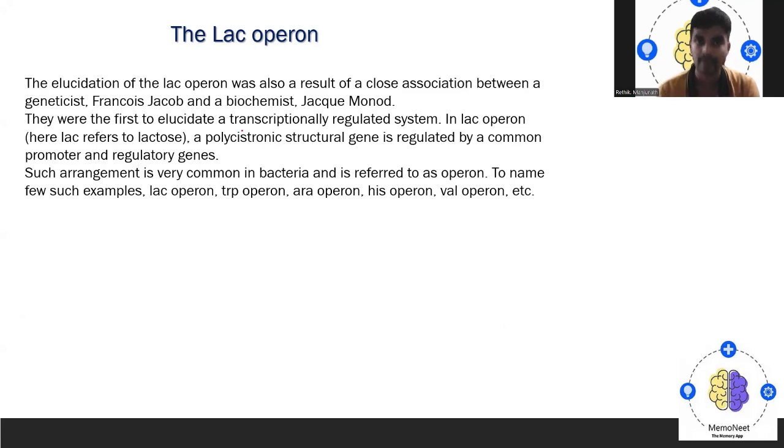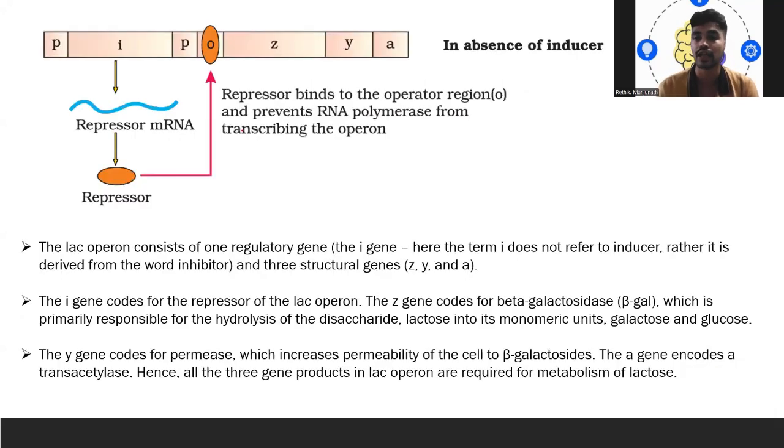Polycistronic structural genes are regulated by a common promoter and regulatory genes. Such an arrangement is very common in bacteria and is referred to as an operon. To name a few examples, we have the lac operon, trp operon, ara operon, his operon, val operon, and many more. So we'll come to the lac operon. How do the genes regulate the transcription process?